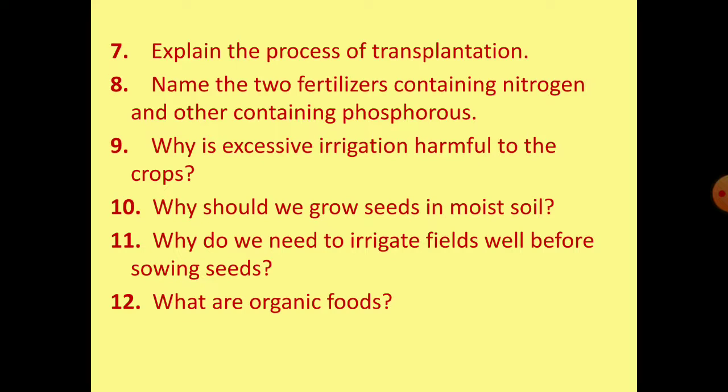Last question of this chapter. What are organic foods? The term organic refers to the way agricultural products are grown and processed, while regulations vary from country to country. So, in organic foods, no synthesized or man-made products are used such as fertilizers or any other weedicides.